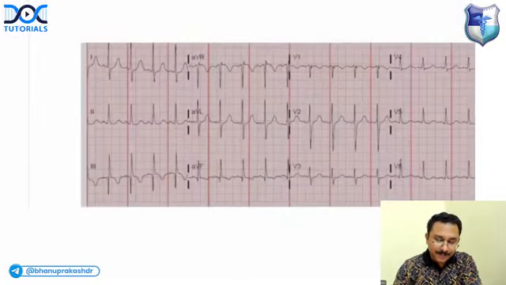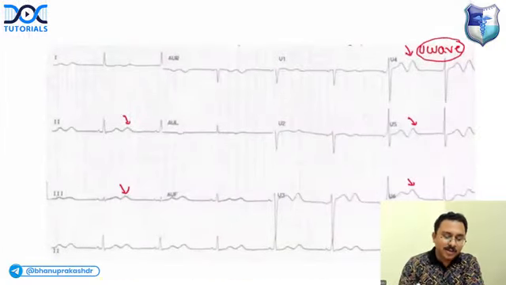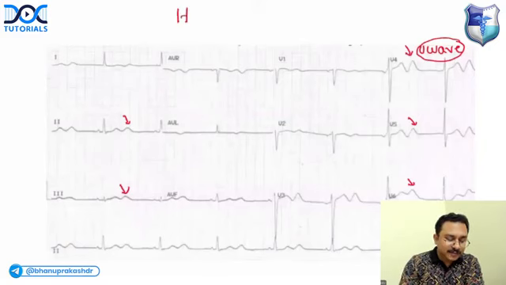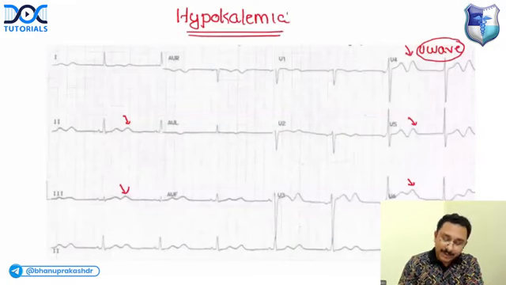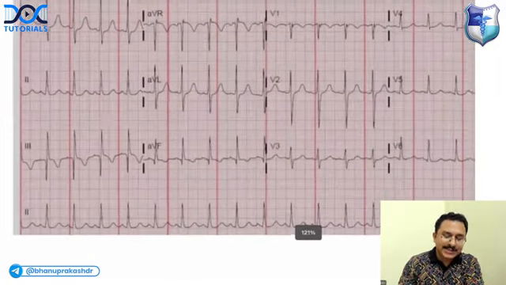Okay, right. So this would be a prominent U wave, which is a feature of hypokalemia. Prominent U wave, feature of hypokalemia. Okay, right. Next, what is the ECG finding?